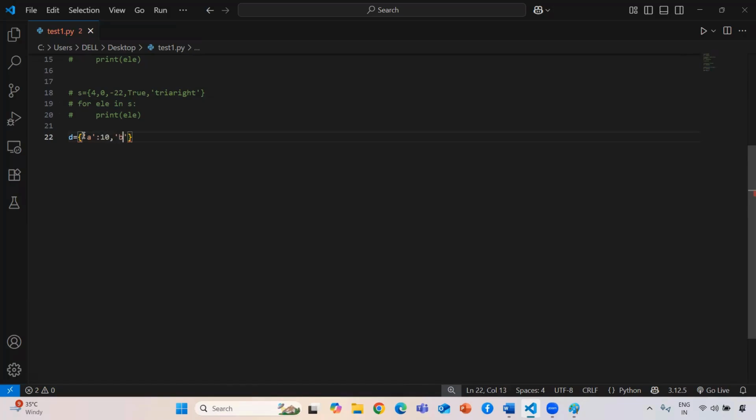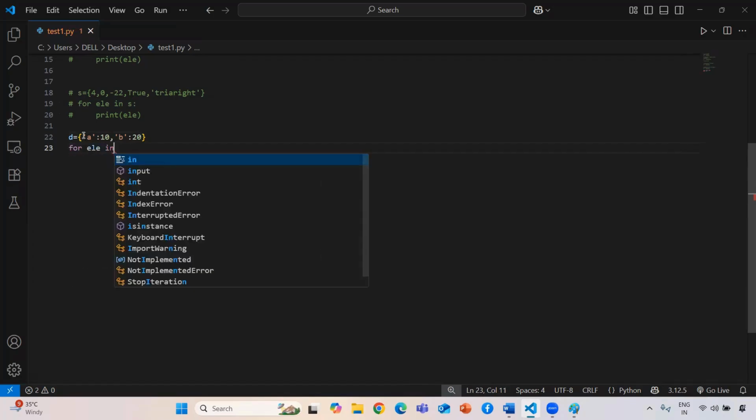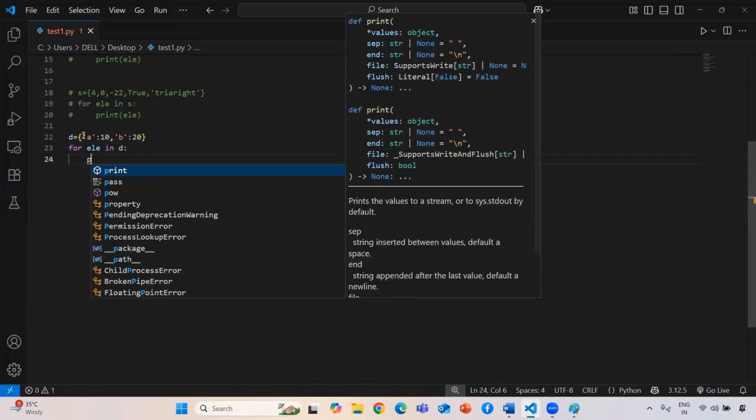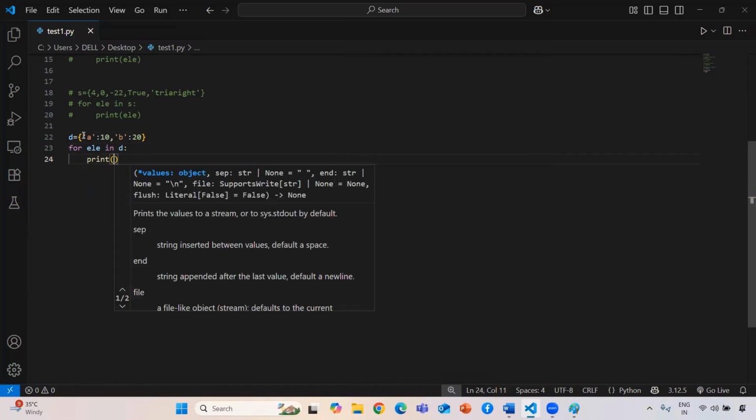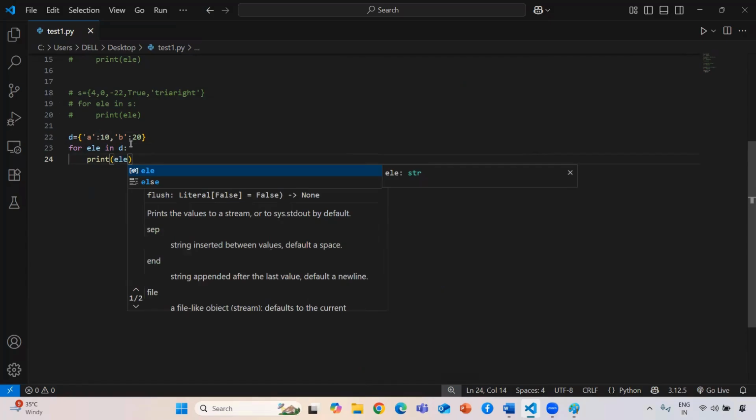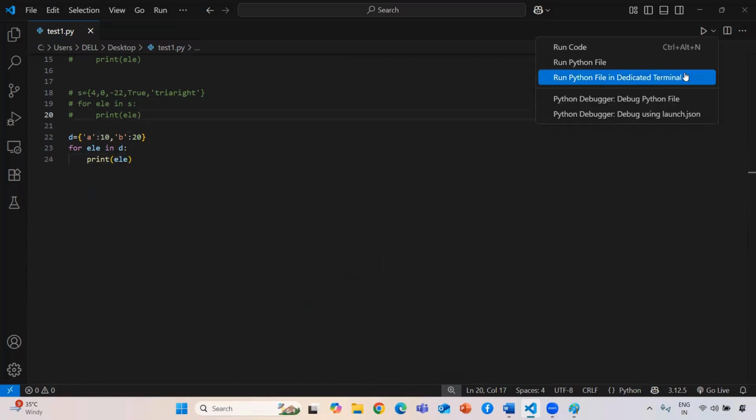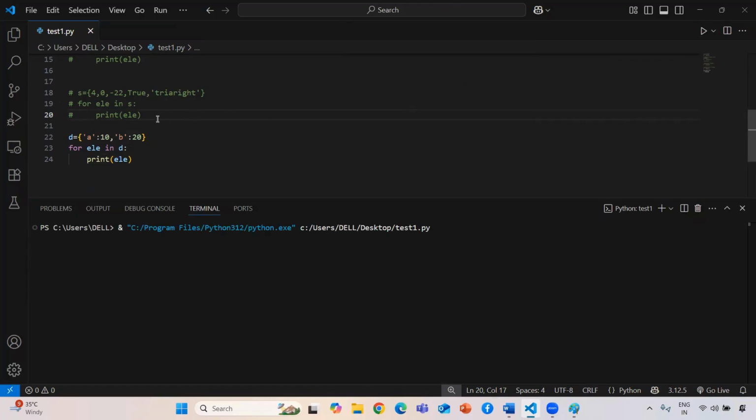So I am just creating two variables. Now I just want to run a for loop, so in d I just want to print that particular thing. Simply. So what is the output, guys? Just see, as compared to the string and everything, if you see, it is not giving each and everything. That's why we are going to see the built-in methods that are available for our dictionary.